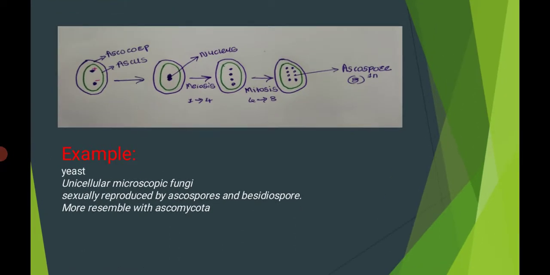The most common example is yeast. Yeast is a unicellular microscopic fungus sexually reproduced by ascospores. This is the process of ascospores and basidiospores. Basidiospores belong to another class of fungi, but yeast has the ability to resemble basidiomycetes, though it resembles Ascomycota more.